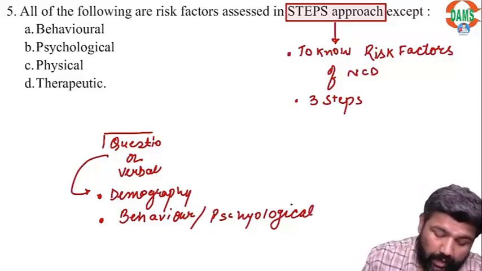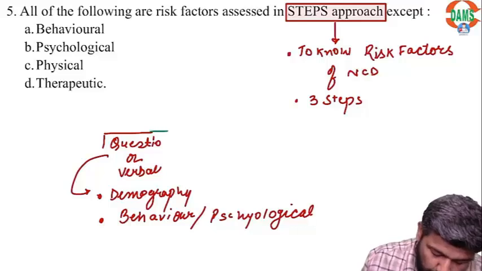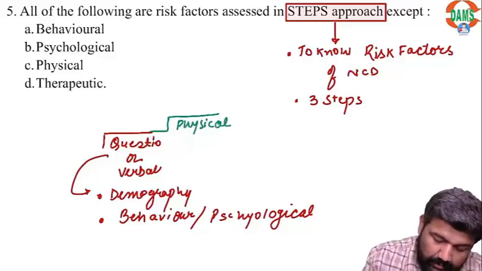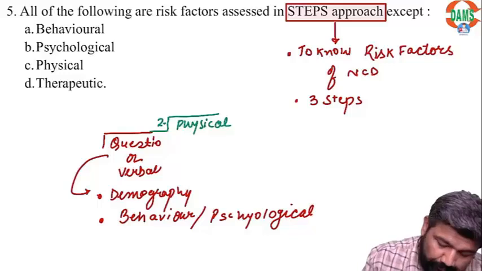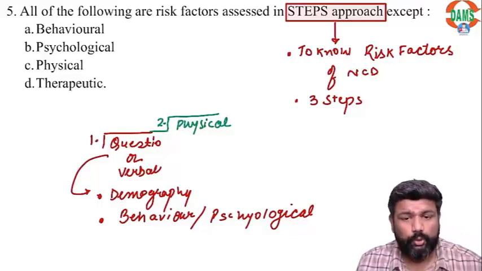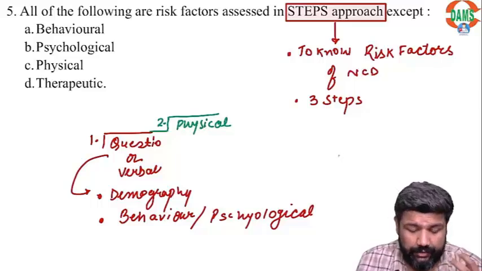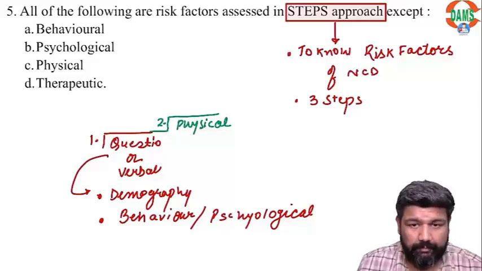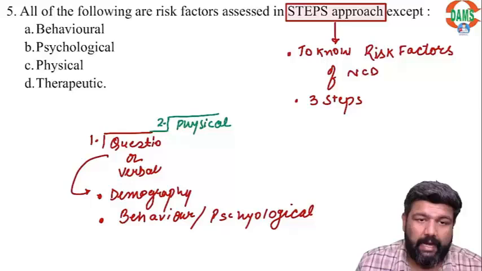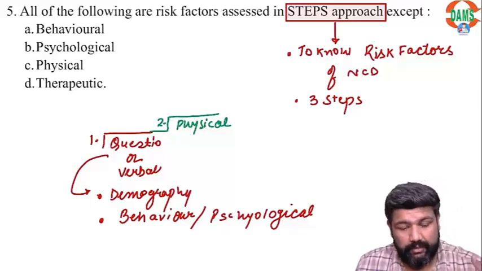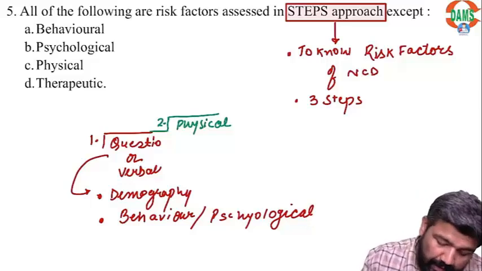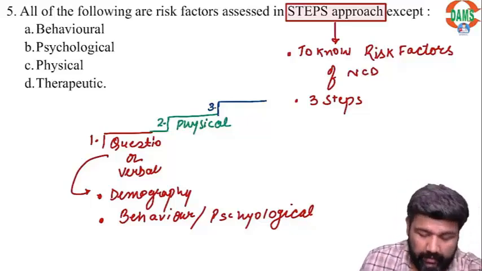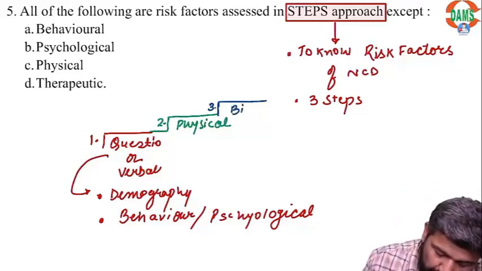Then those who are at risk, we go to the next step, physical. This is step number 2. Those who are at risk, like by gender, age, family history, their habits, if they are at risk of developing NCD, then we take their physical measurements: blood pressure, height, BMI. And those who are found to have physical risk factors, then we go to biochemical.